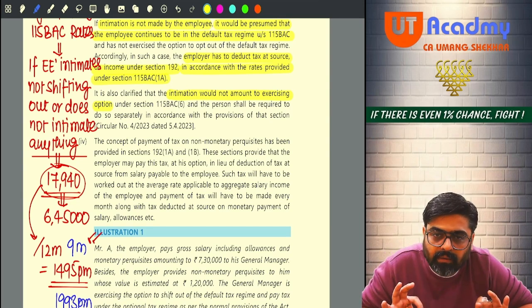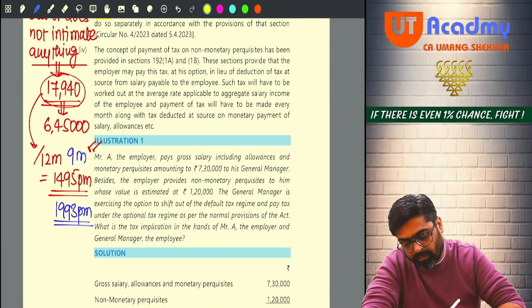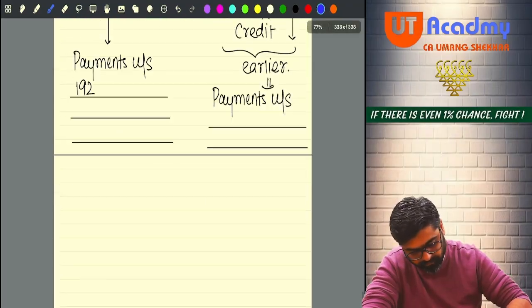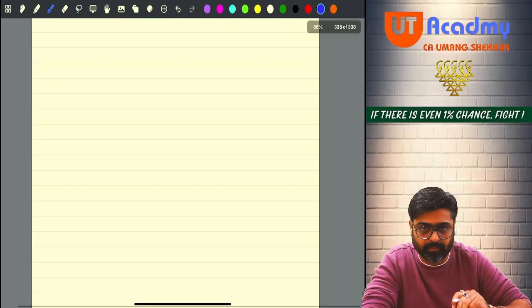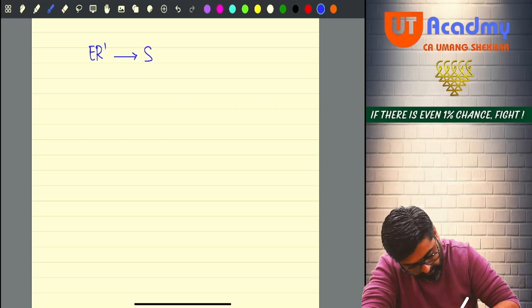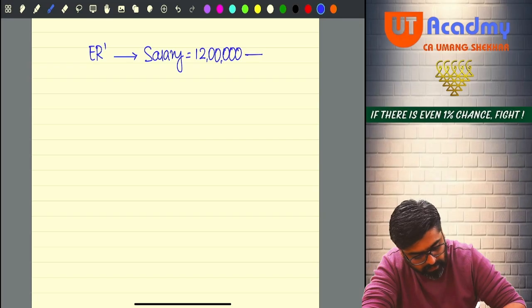Getting it, sir? Now, see the concept of payment of tax on non-monetary perquisite. I will explain this point. Okay, wait. See, now I'm taking one more example. Your employer is giving you a salary of rupees 12 lakhs. How much is giving? 12 lakhs. Okay, and you are the employee.